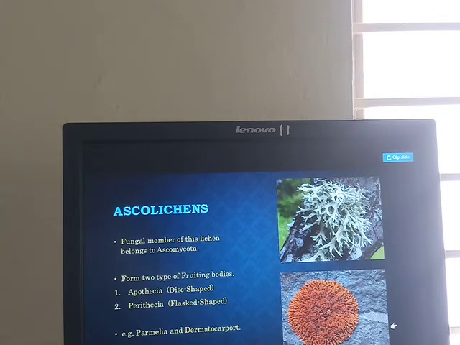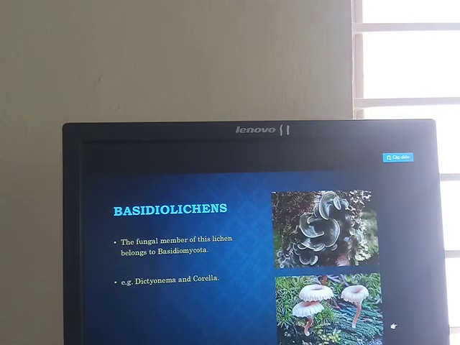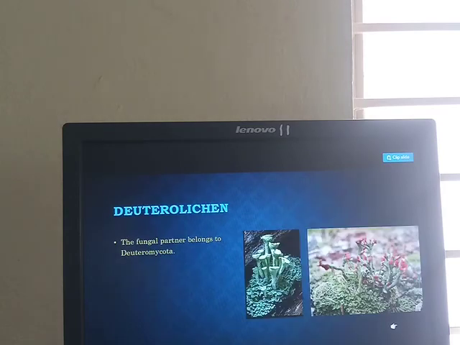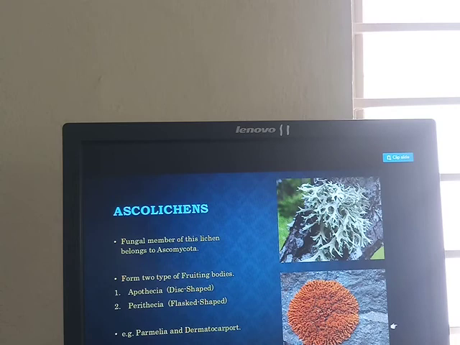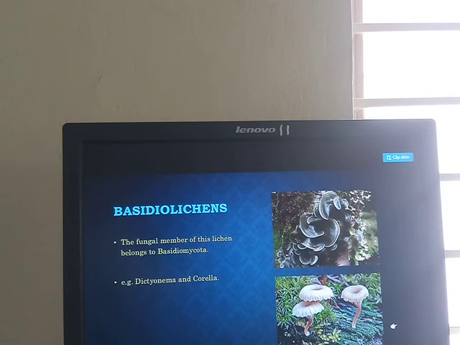Okay, it's clear. The lichens are divided into three types: ascolichens, basidiolichens and deuterolichens. The ascolichens again divide into two types. One is gymnocarpae, another one is pyrenocarpae. Gymnocarpae means the fruiting body is apothecia or disc shaped. Pyrenocarpae, the fruiting body is flask shaped. Okay, it's clear.